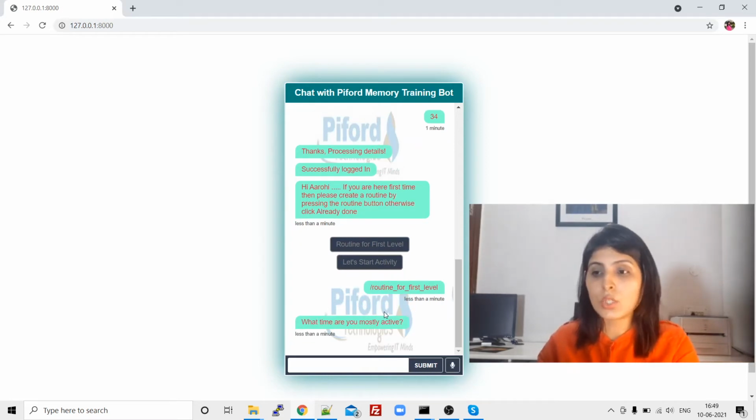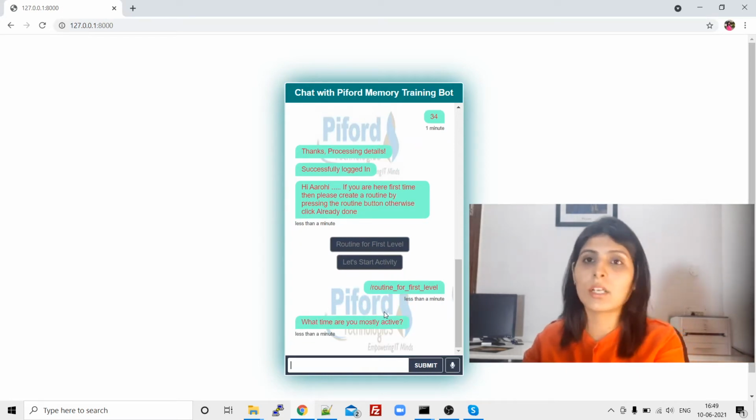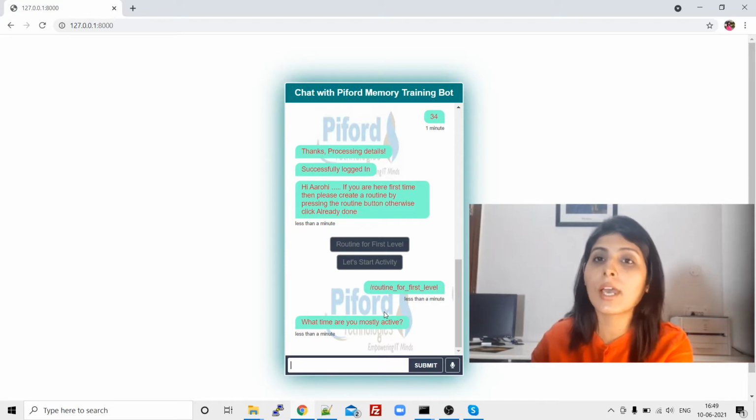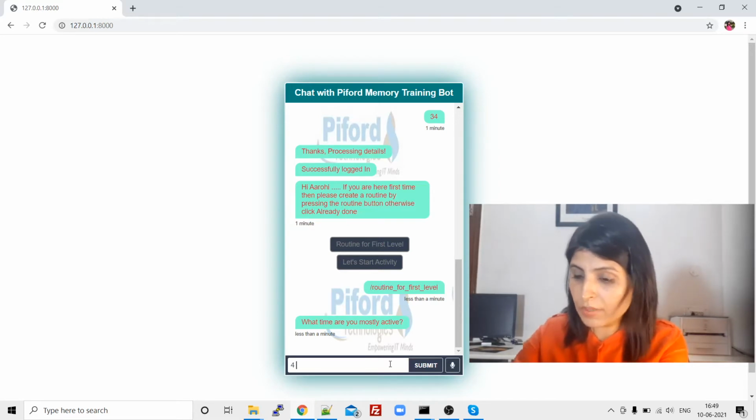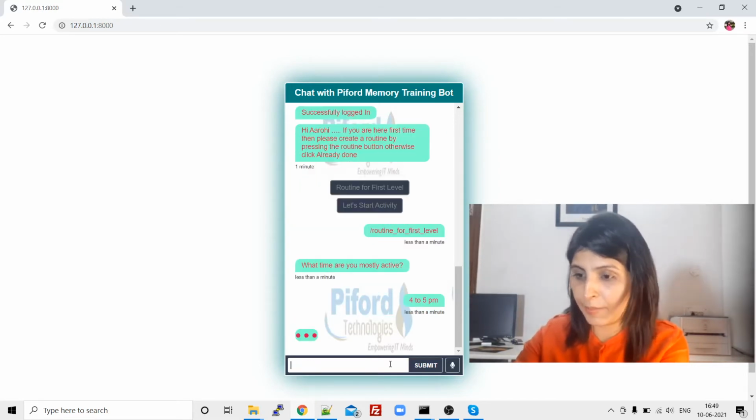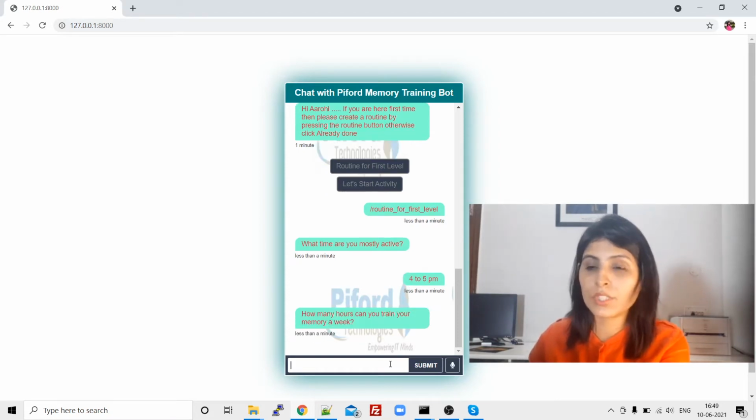It will ask me the time, like on a daily basis, at what time the patient feels more active. So let's say the person is writing 4 to 5 p.m. I'm more active at this time, and then the chatbot is asking how many hours in a week you can train your memory. So let's say the person is writing 5 hours.